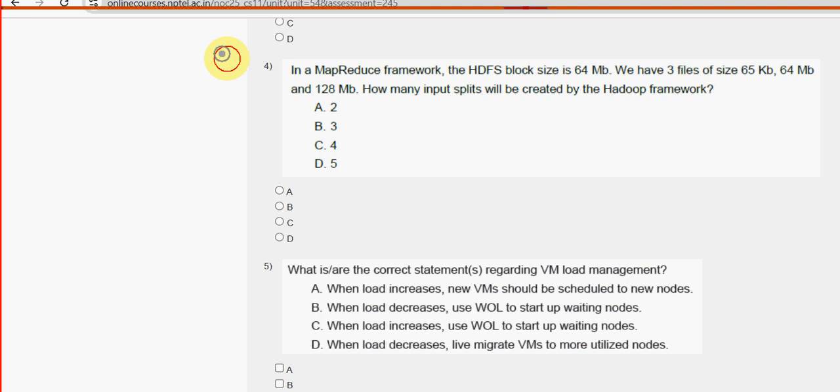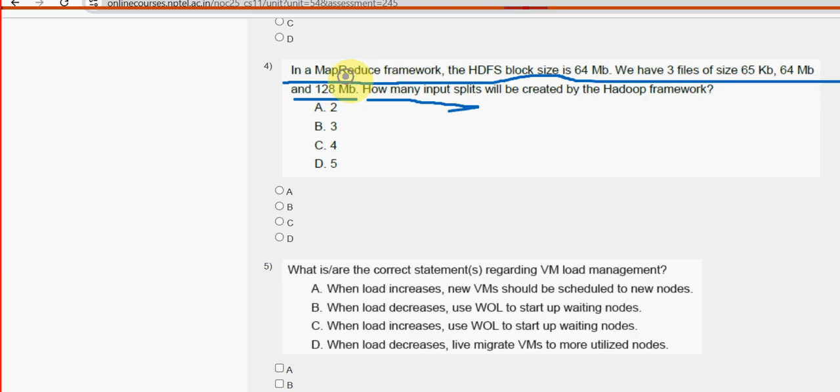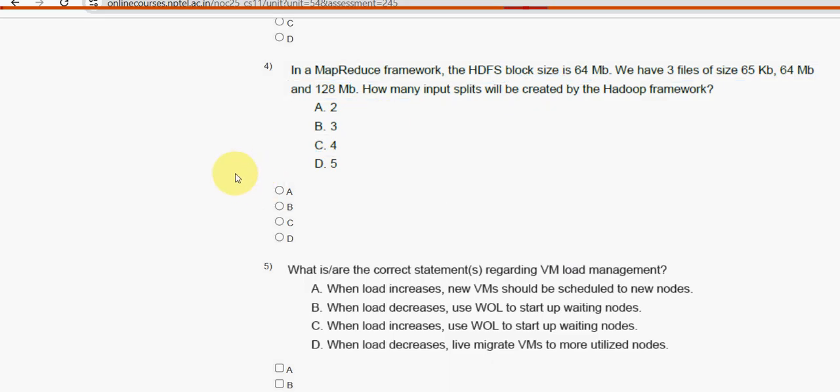Fourth one, in a map reduce framework, the HDFS block size is 64 MB. We have three files of size 64 KB, 64 MB and 128 MB. How many input splits will be created by the Hadoop framework? So for the fourth question, option C, 4 is the probable solution guys. So mark option C as the probable solution for the fourth question. Moving on to the fifth one.